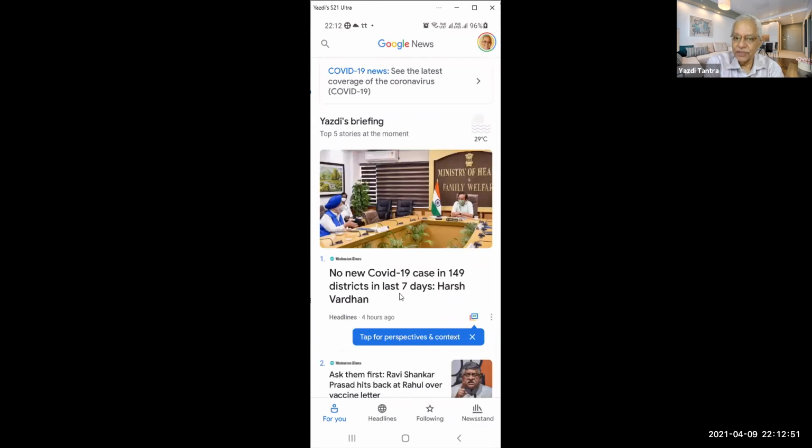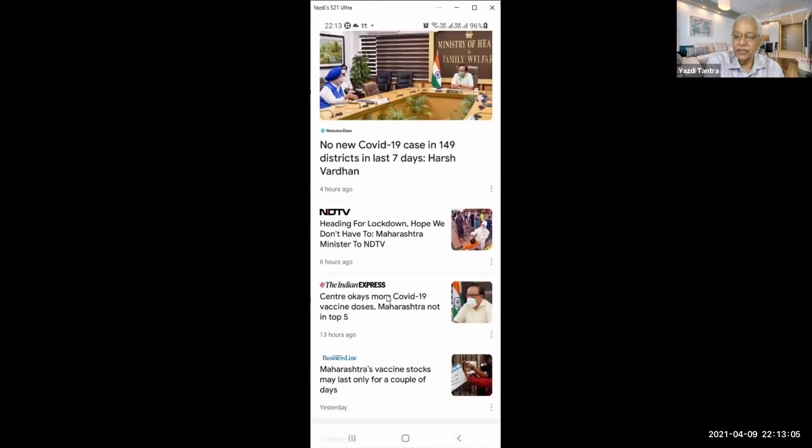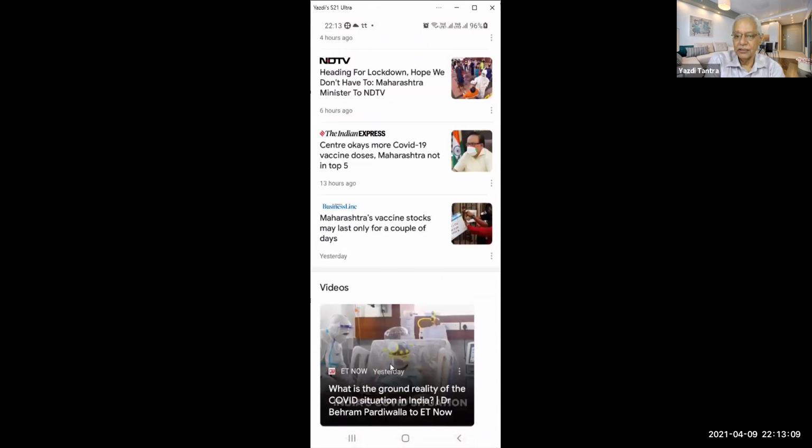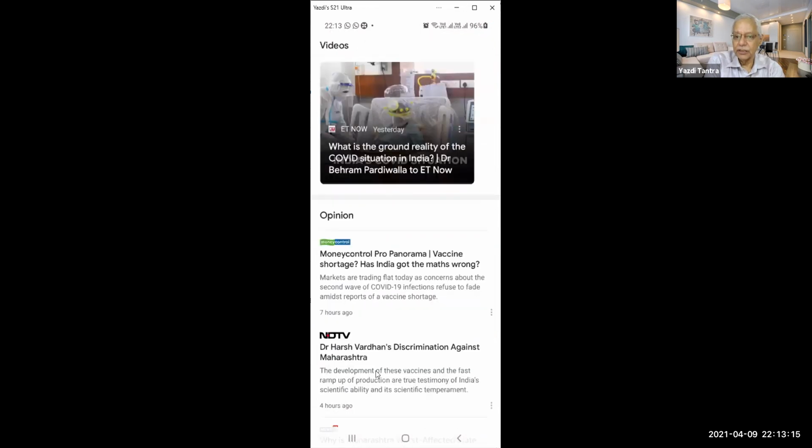Now, for example, if I am seeing this particular news item, I want to see who says what. This is only Hindustan Times, but if I click on this, what does Hindustan Times say about it? What does NDTV say about it? What does Indian Express say about it? What does Business Line say about it? And there are videos also. ET Now has a video. There is an opinion piece on this by Money Control.